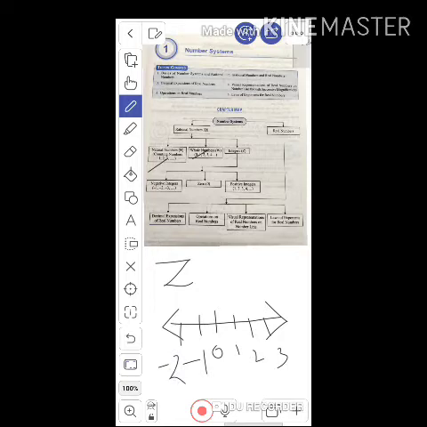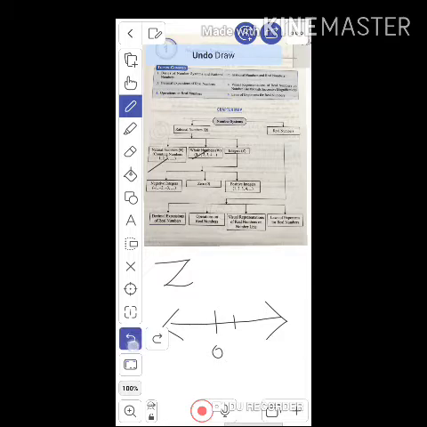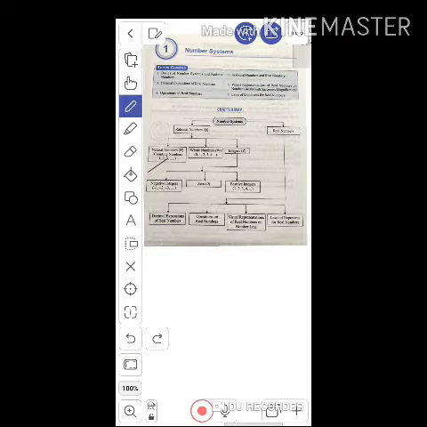So this is integers. That means negative numbers including whole numbers are known as integers. See, it is shown in the map here: the negative integers, 0 and positive integers, these are integers.